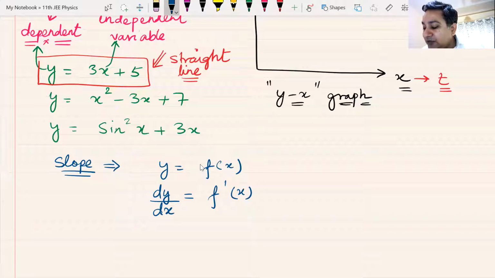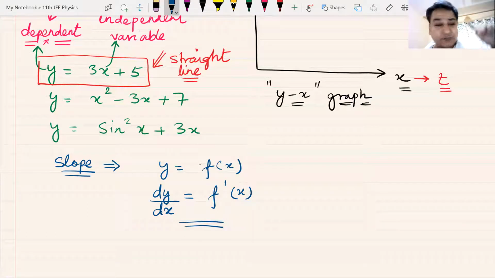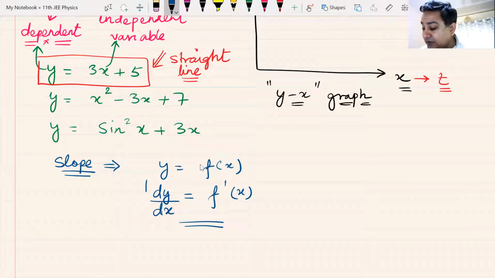Do we remember all these nomenclatures, all these symbols that we used way back in the class of basic maths? dy by dx, f dash x, then we have the second derivative, d square y by dx square, then the third derivative, and so on. We had discussed graphs, functions, and their derivatives as well.